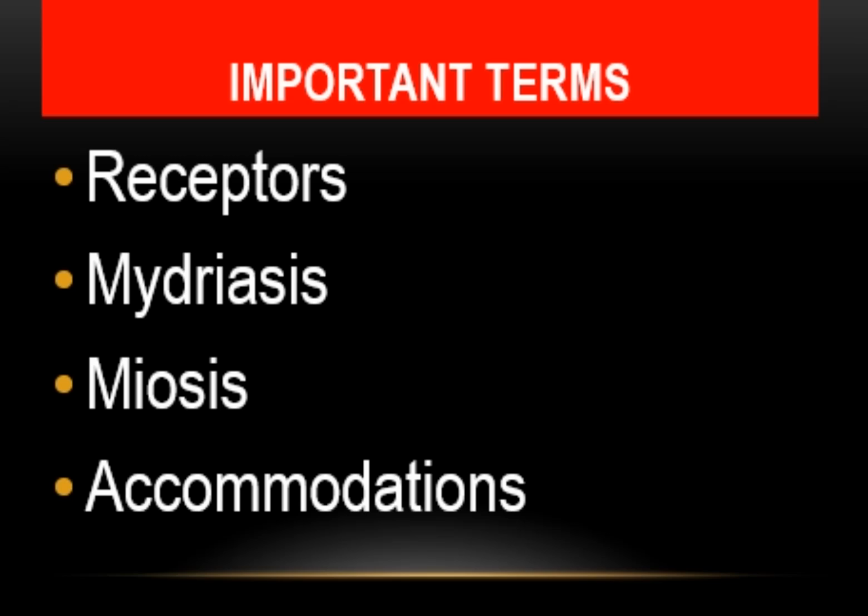A pathological condition in which one pupil is more dilated than the other is called anisocoria. Meiosis can be caused by several drugs, like high doses of opiates. If opiates are taken, they activate the autonomic system and it will result in meiosis.